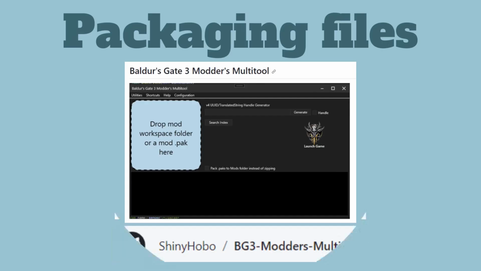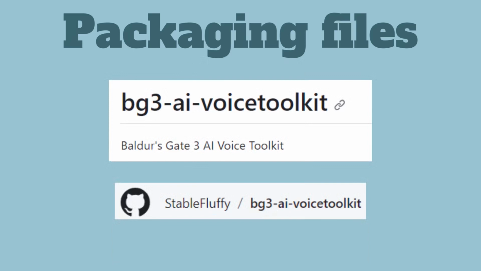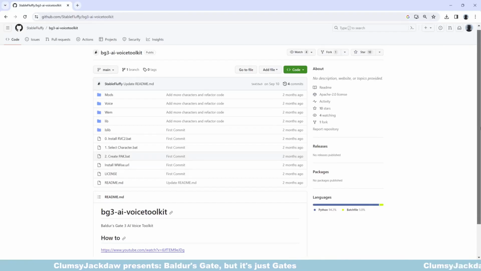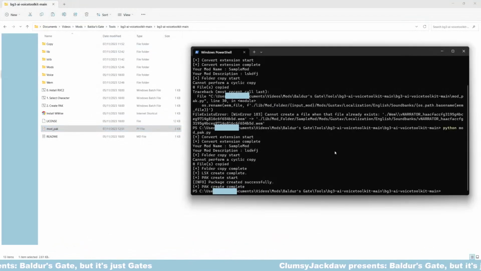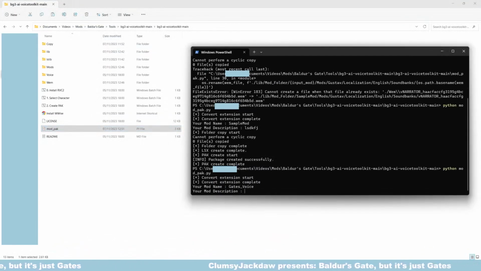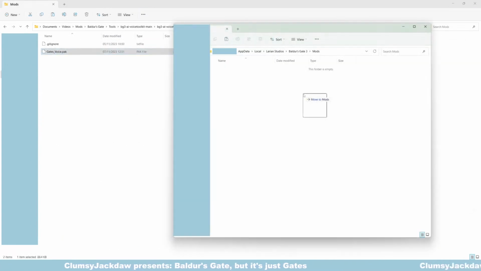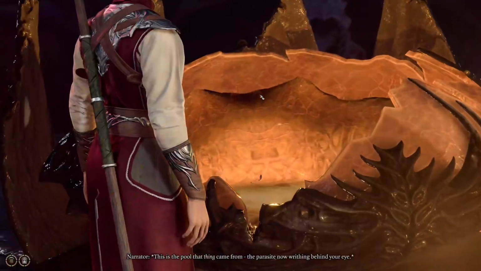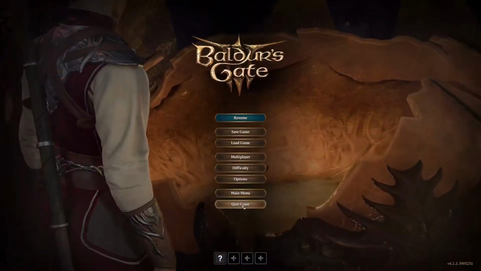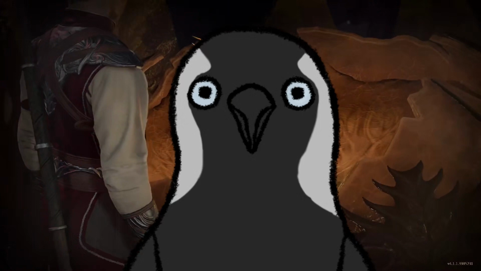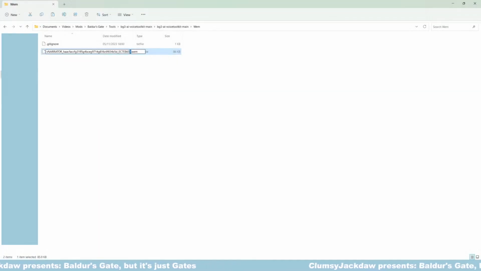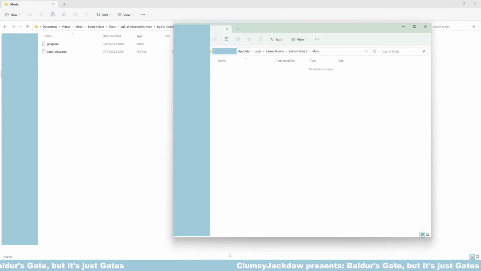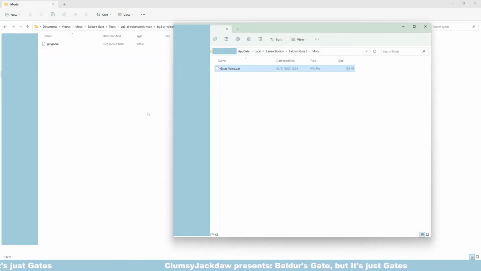Luckily for me, I found this repo after some searching. While it provides an entire toolkit to make an AI voice, I only need the packing of the WEM files into a mod part. Just throw the WEM files into the WEM directory, run the modpack file in the root directory and wait for a bit. Then, when we put the mod file into the game, it doesn't work. It doesn't work? Oh, oops. I do have to use the correct name. Just repeat the process and done.